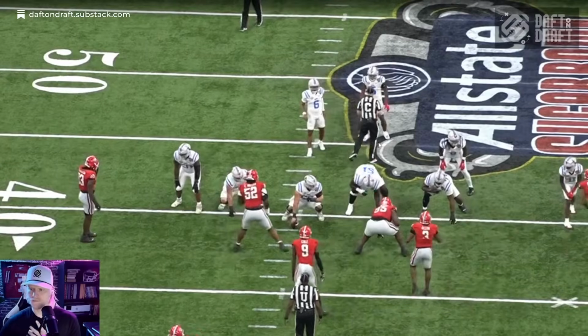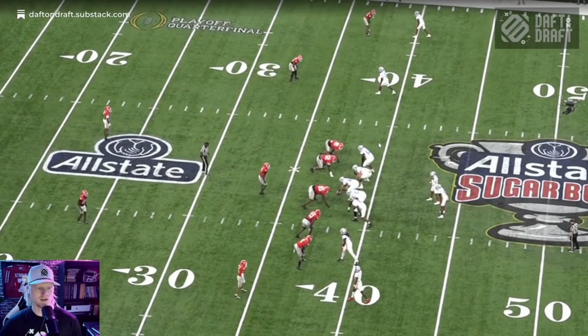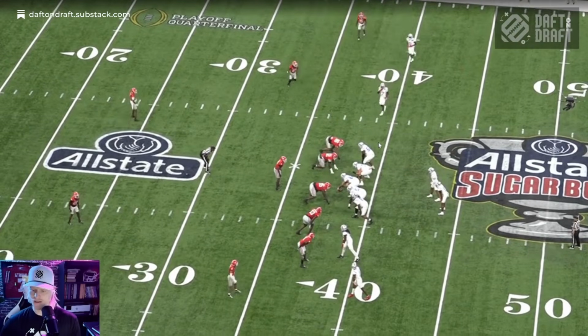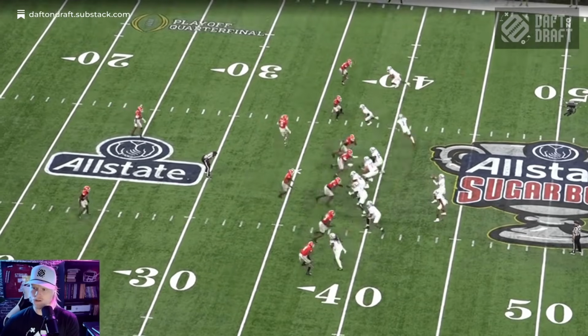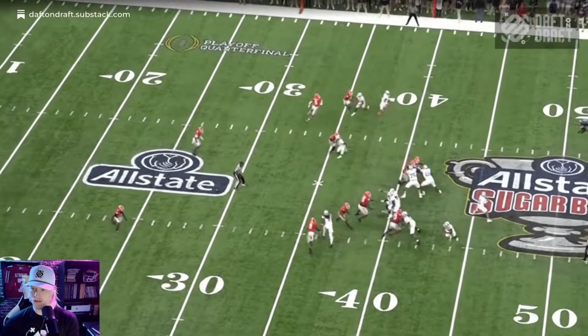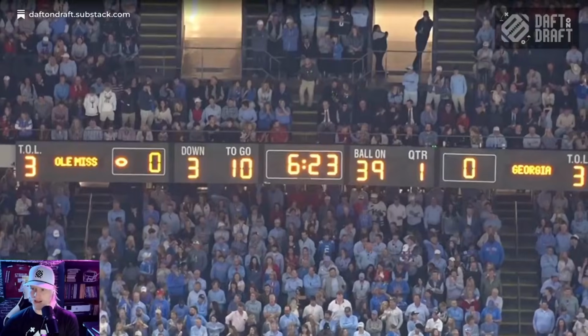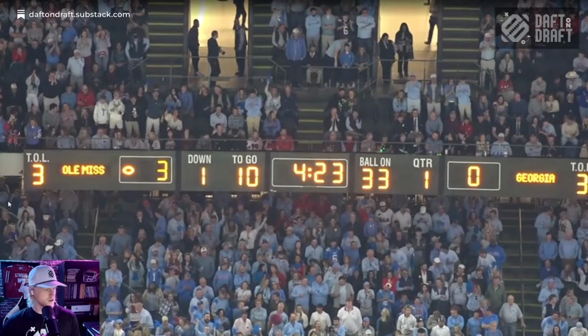I honestly want to look at this one more time. There's a part of me that might consider making this an unchartable throw, because Everett gets there real early. I can't chart a throw, so that's going to be a black dot. So let me get that on there real fast. Okay.